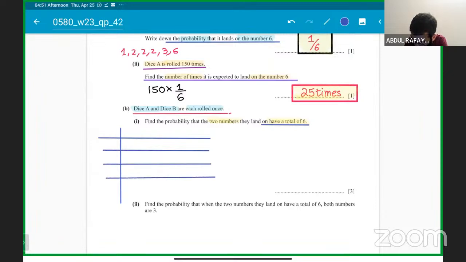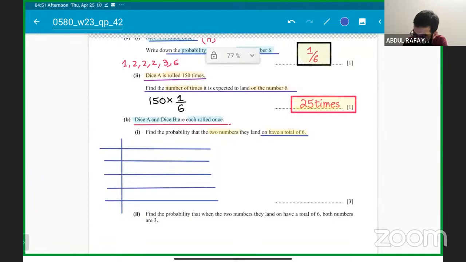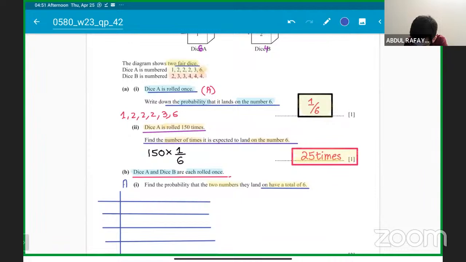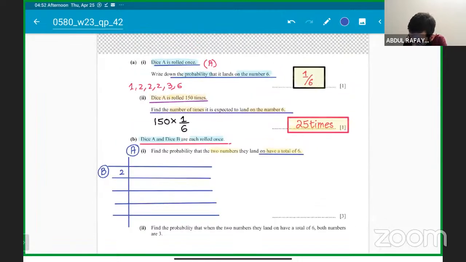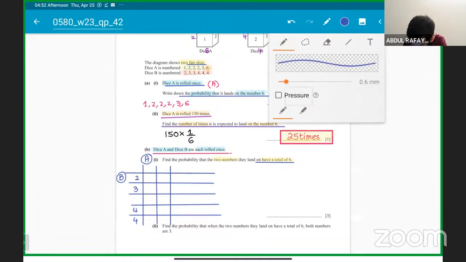This will be helpful in A levels as well, Statistics 1. So it's important to understand that you should do it this way for these types of questions. Let's call this dice A, and this dice B. Dice B has 2, 3, 4, 4, and 4. And this will be dice A, with 2, 3, and one more 3.